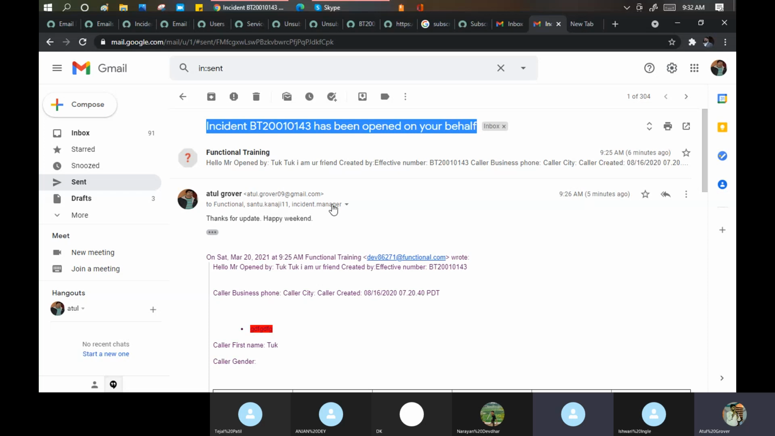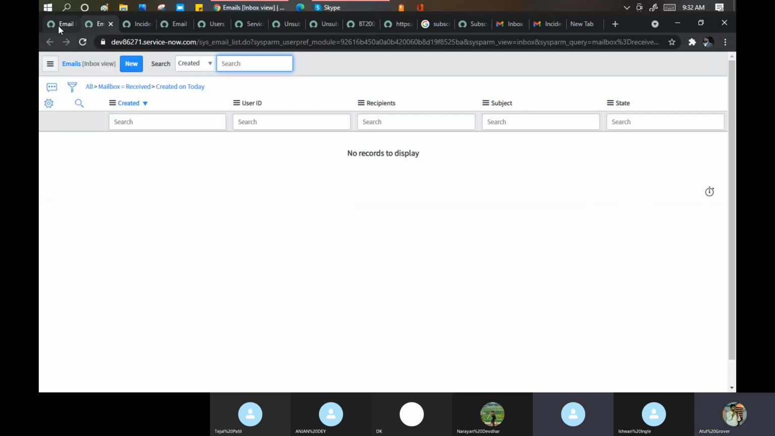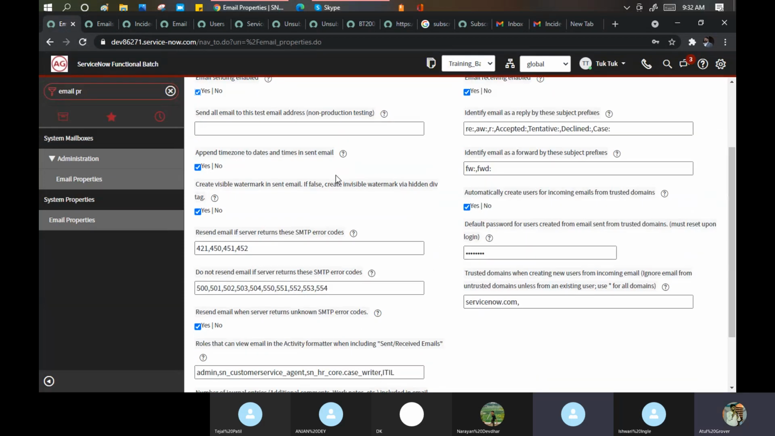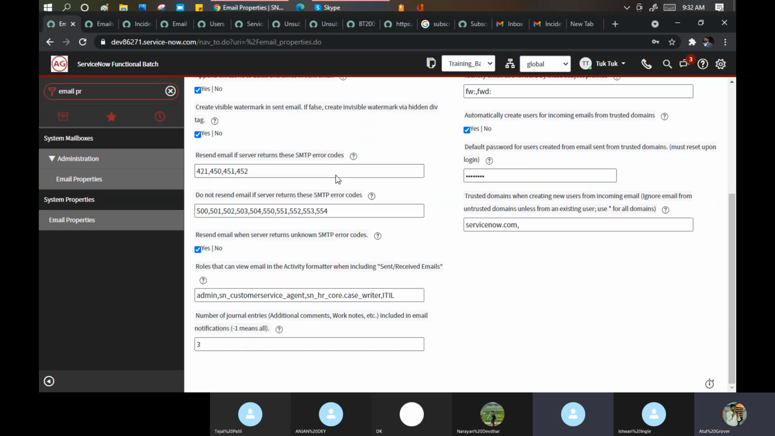Achha, go to there only, Atul. In the email properties. Okay. There's some setting. Come down. What? Okay. We need to mention some email ID somewhere here. Which email ID? Tell me which email ID.